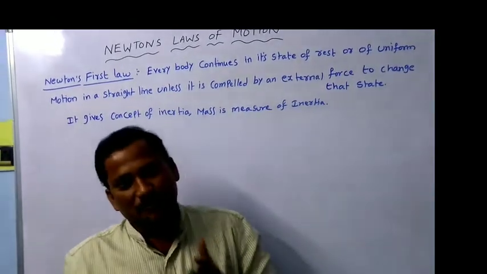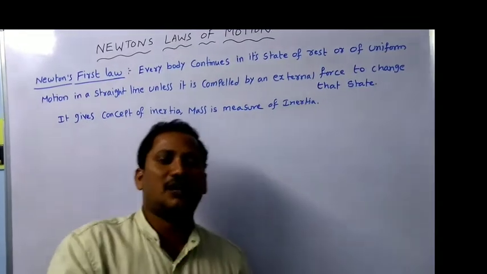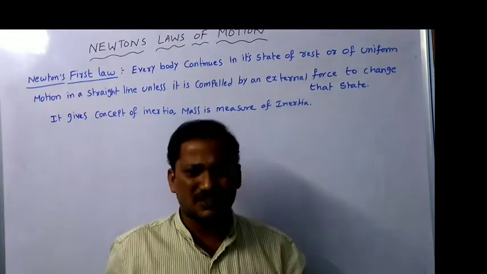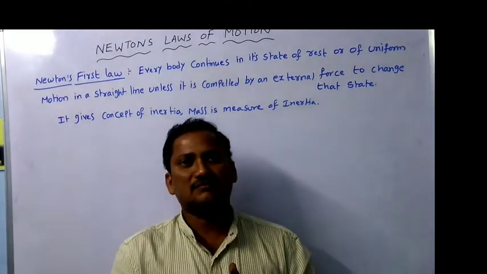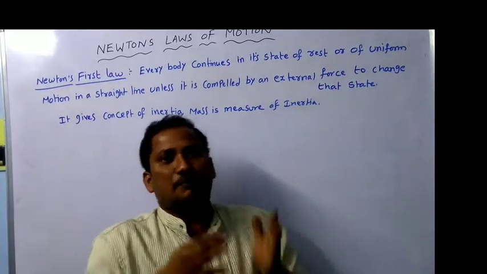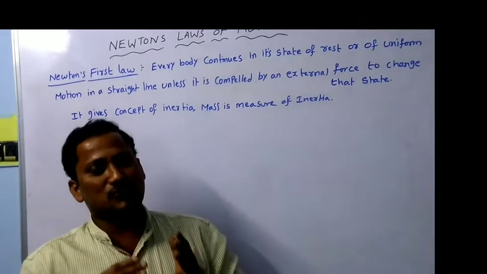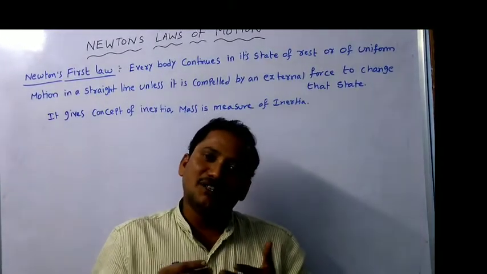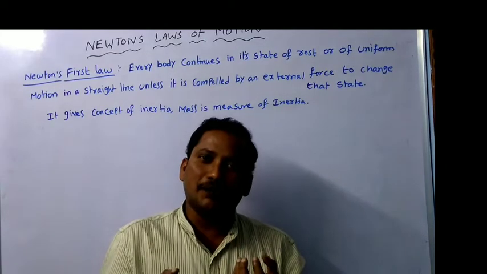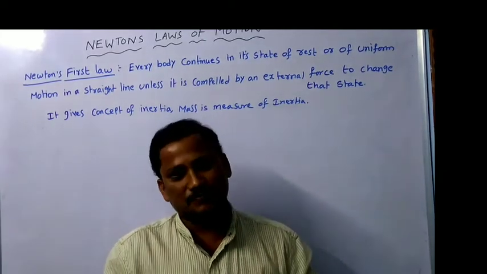But if a bus has only a conductor, a driver and some two or three passengers, and it is moving on a rough road, what happens? Mass is less, that's why there will be ups and downs, like this. That means we can measure inertia by using the concept of mass.